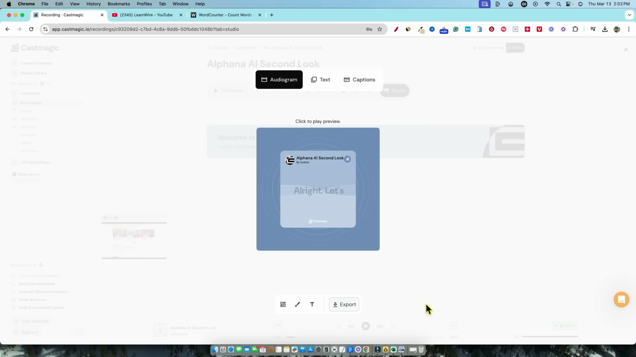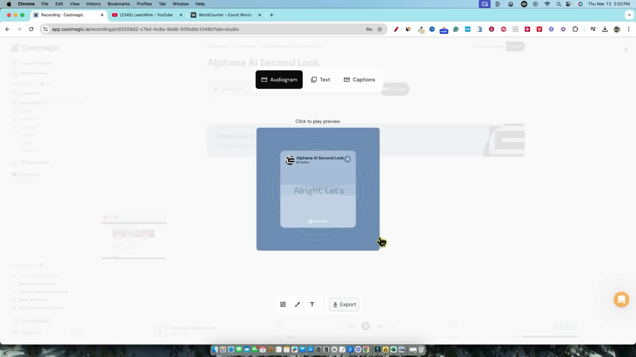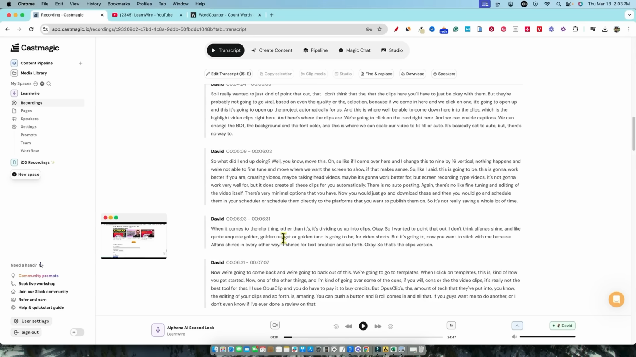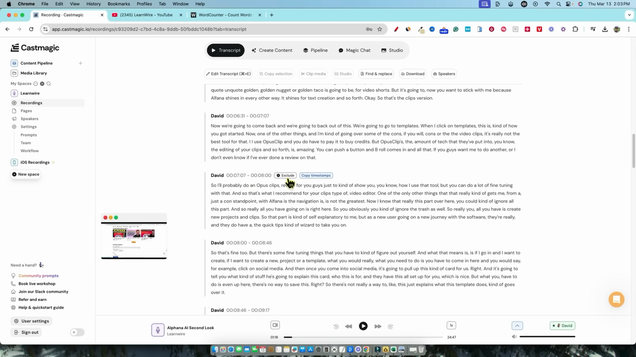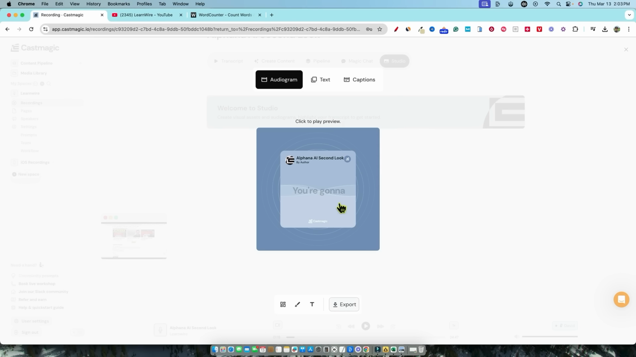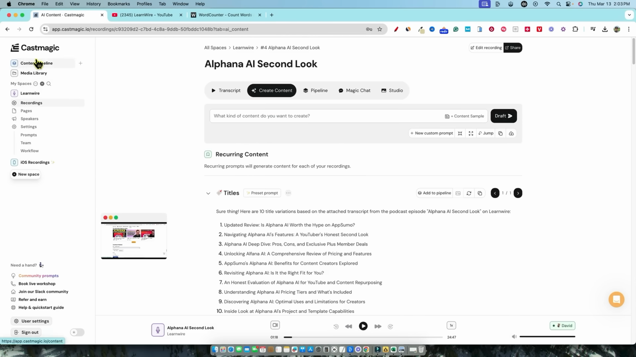And then we have our studio, which takes us over here to getting clips and so forth. The way I believe the studio is going to work best is, let's see, right over here, that's where you do that. You can change the different colors and so forth. But the way the studio works, from what I've seen, is you go over to the transcript, and then go over to all the different sections, like clip finder, quotes, hooks, and timestamps. This is where you hover over and open in studio. And this is where you're going to be able to create a lot of clips and videos, right? So that is Castmagic.